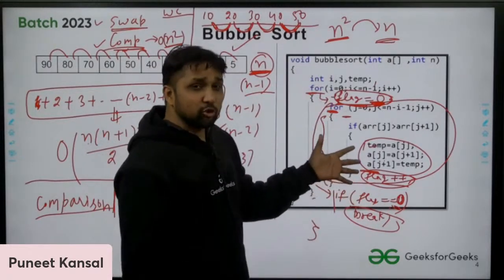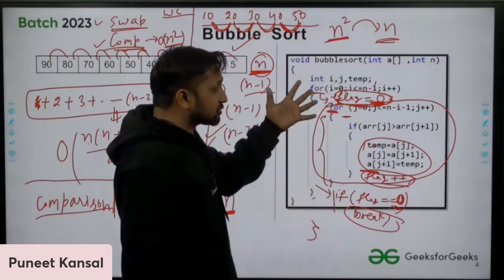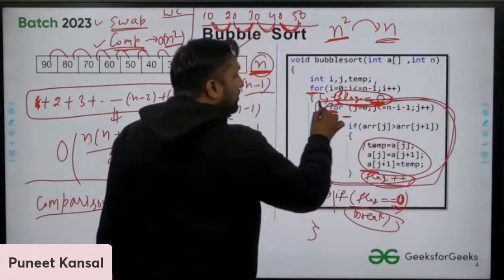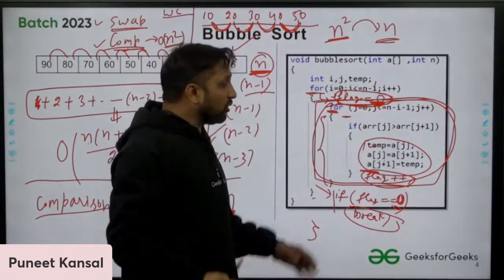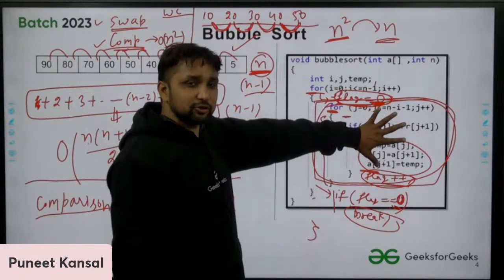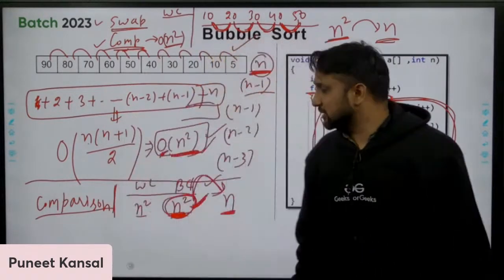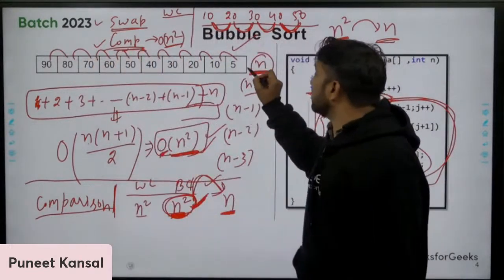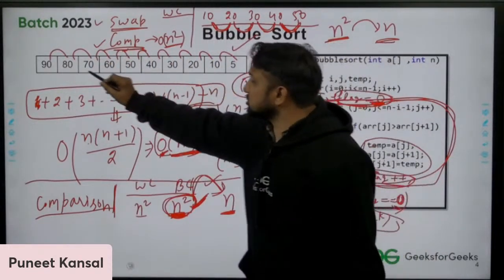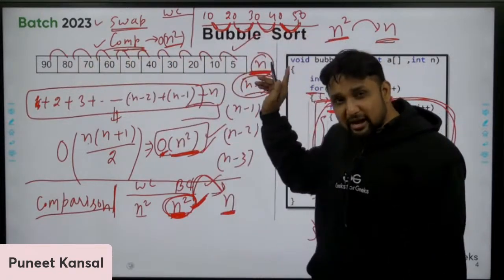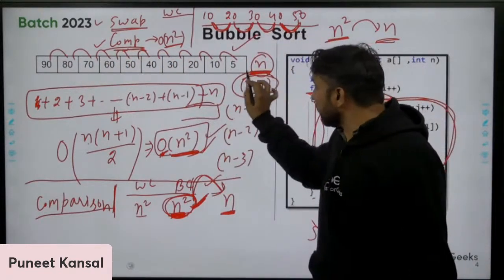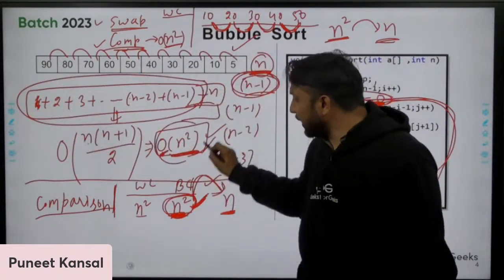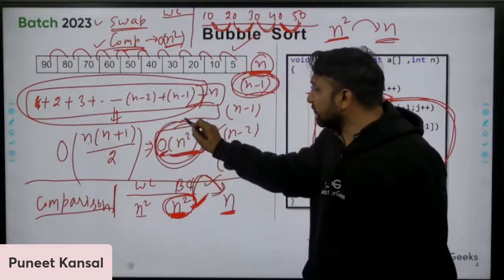So how many times is this algorithm executed? Only one time is this internal loop executed completely. Only one pass is executed. If you are executing one pass, then the number of comparisons, as you already told me, will be n minus 1. If you are executing only the first pass, the number of comparisons will be n. In all the passes, that will be n square.